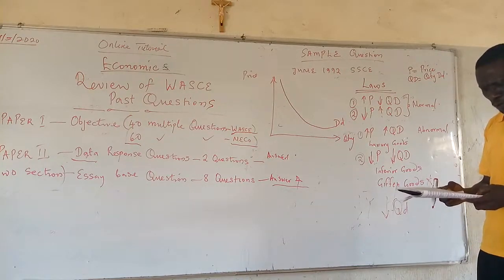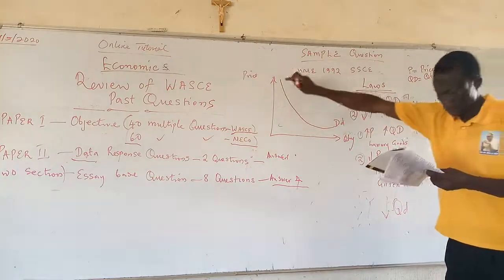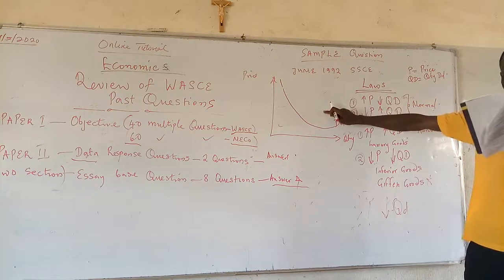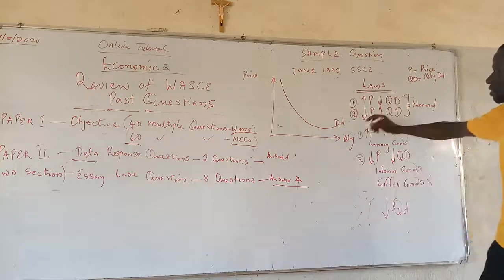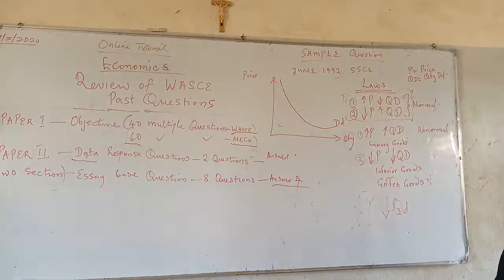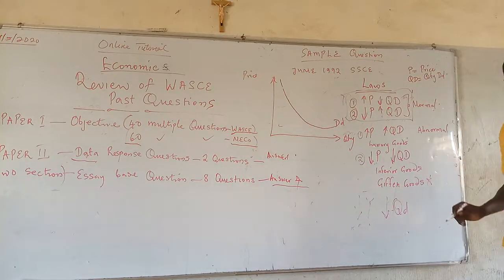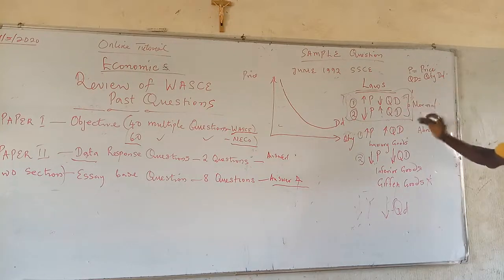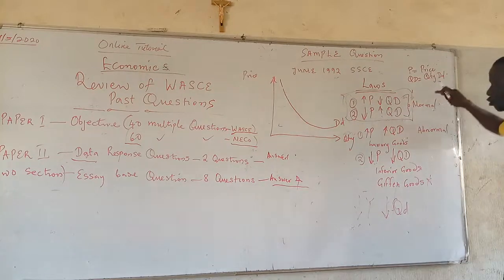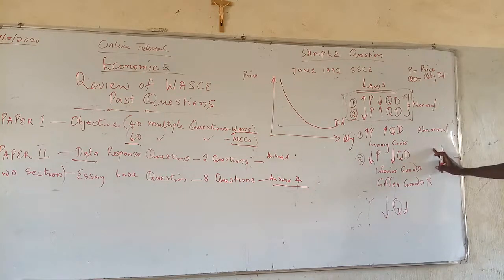A demand curve slopes downward from left to right. That is to confirm the two laws of demand, which is normal. The higher the price, the lower the quantity demanded. The second law, the lower the price, the higher the quantity demanded. But this must not always be so as a result of abnormal situations. That is what is expected of you in this question.